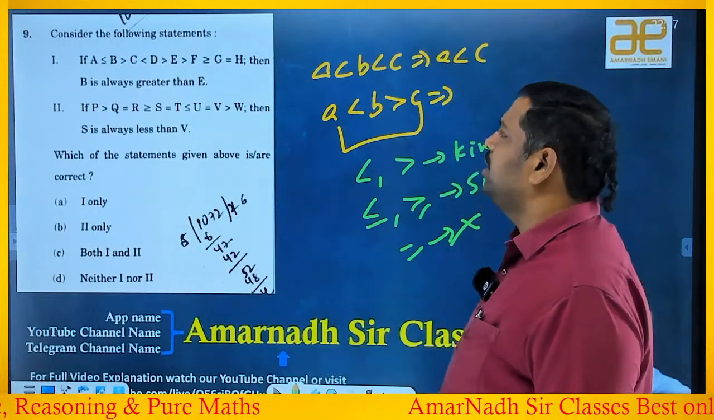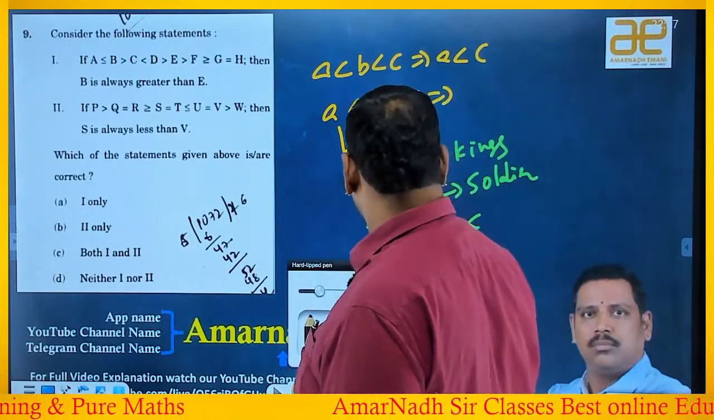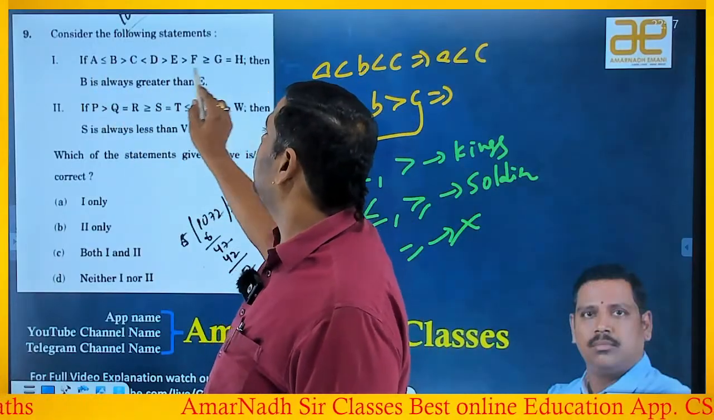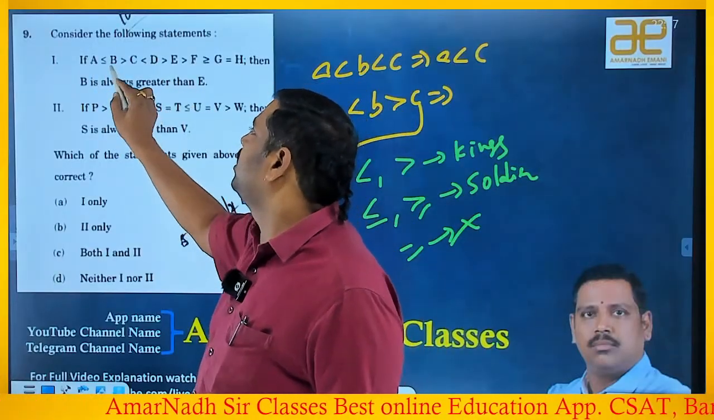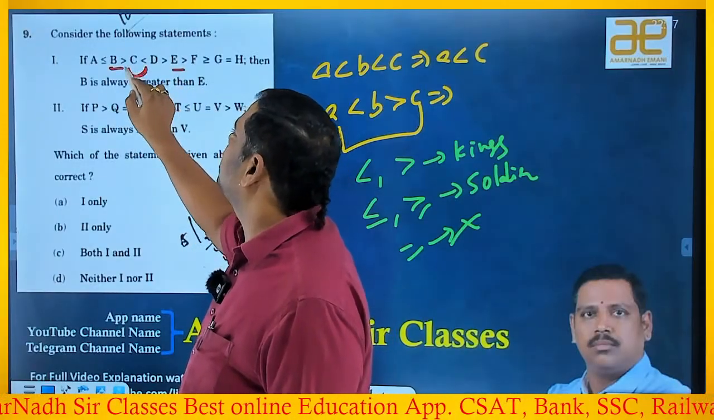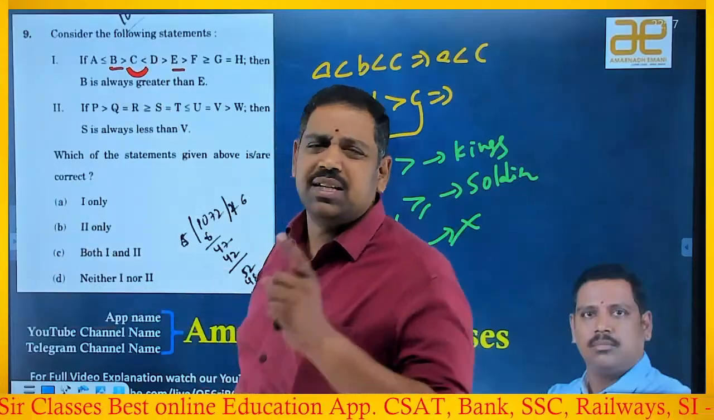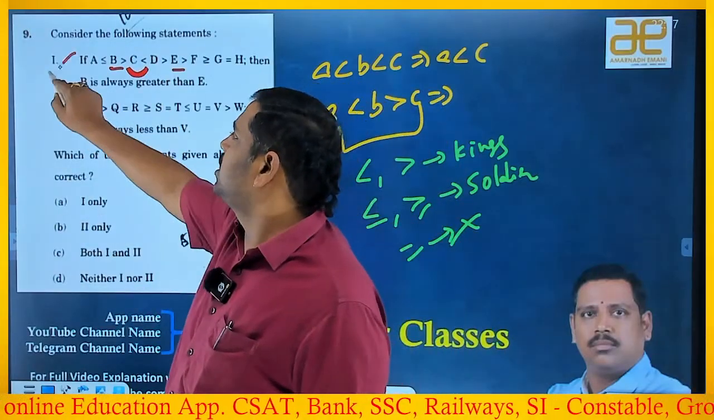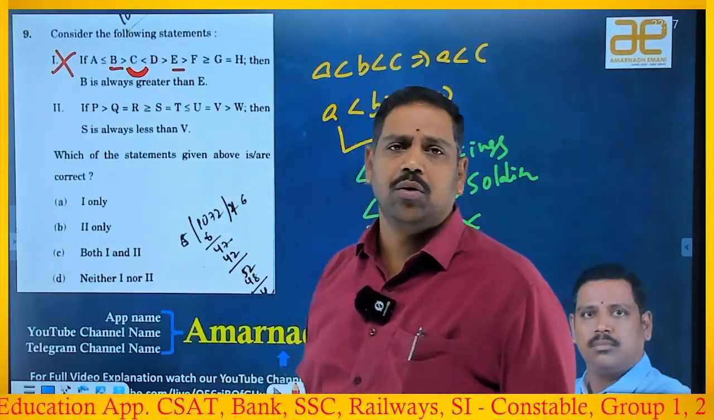So, now come to the first one. He said that if so and so, then B is always greater than or equal to E. Greater than E. B and E, if you observe, the symbol got changed. At least at one place, if the symbol got changed, you are unable to say which relation it is. We are unable to determine the relation. So the first one is wrong.